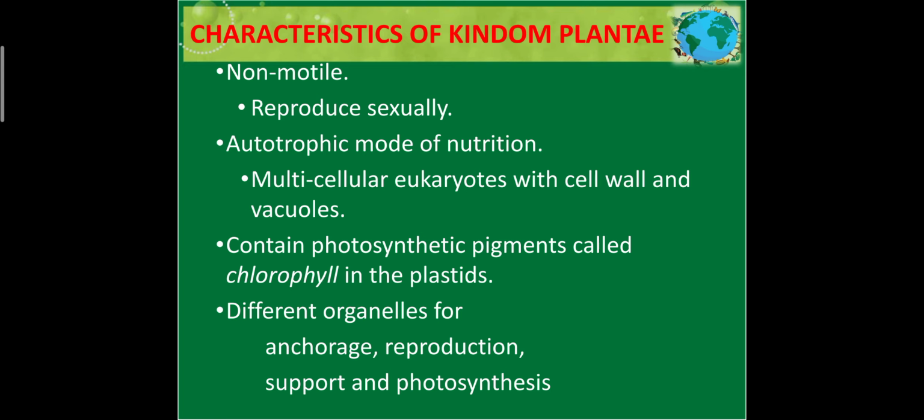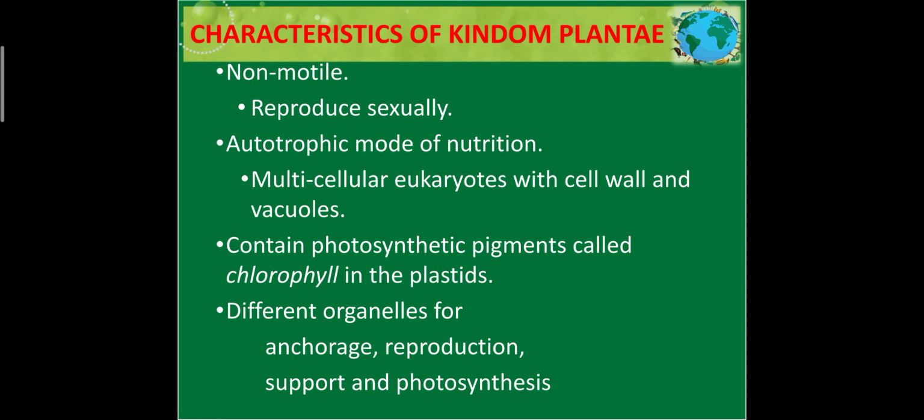Coming to the characteristics of the plant kingdom. Plants are non-motile. Definitely plants cannot move. Imagine if plants were moving and we were moving too, what would the condition be? Either they would be able to move or we would. Close your eyes once and imagine that plants are moving around you. Next, they reproduce sexually; some of them reproduce asexually also. Their mode of nutrition is autotrophic; they perform photosynthesis and form their own food.